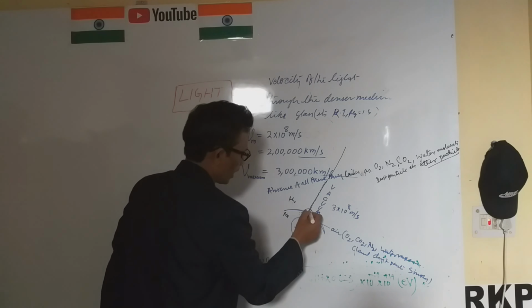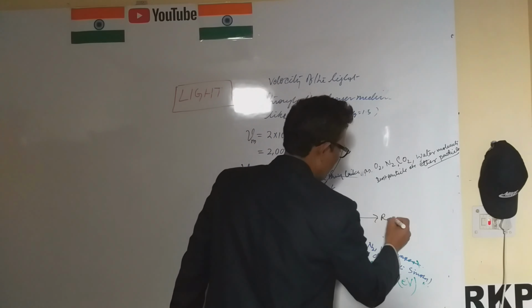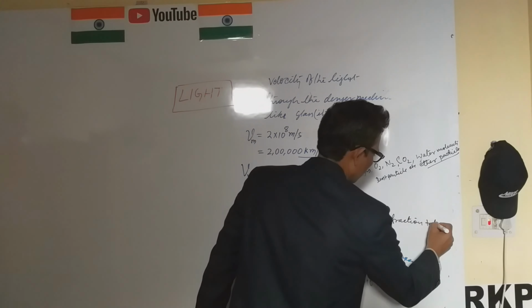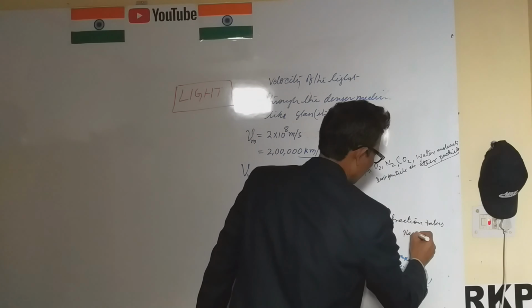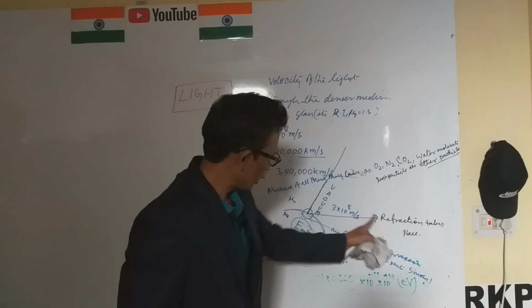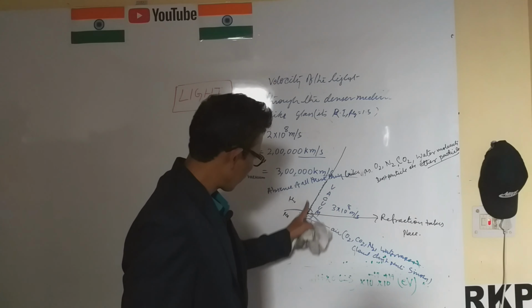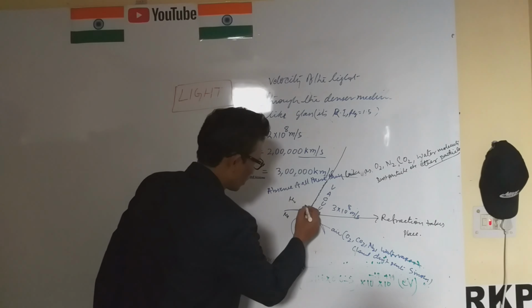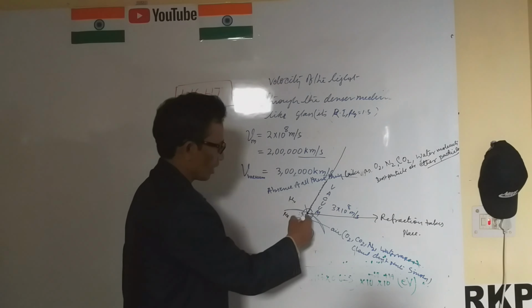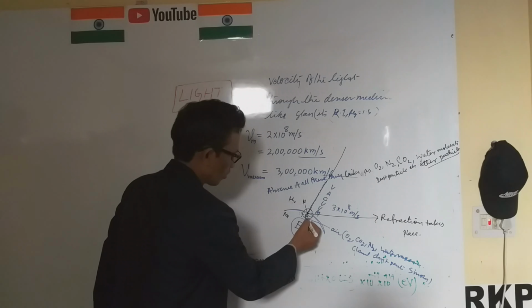There are two parts. Here refraction takes place, and the ray bends toward the normal. This is the normal, and this is bending toward the normal.